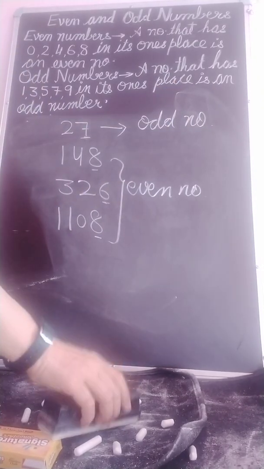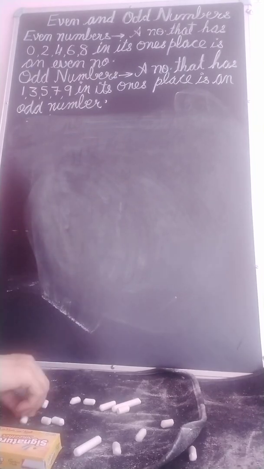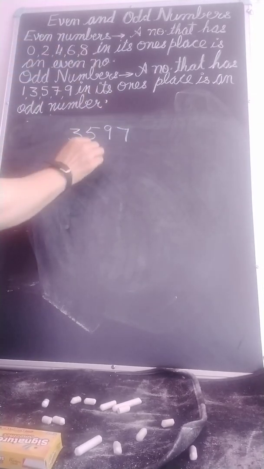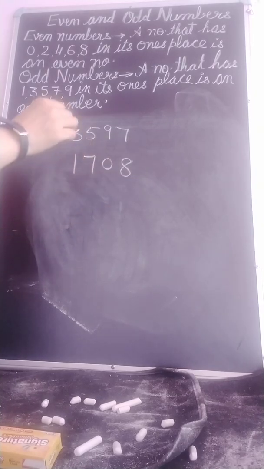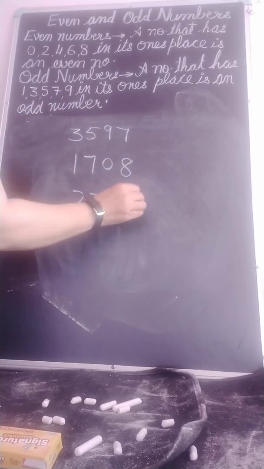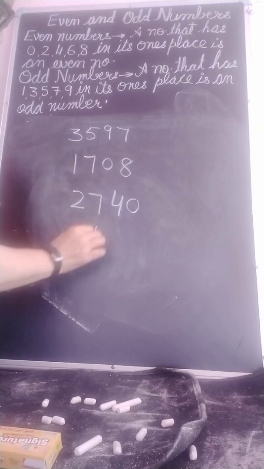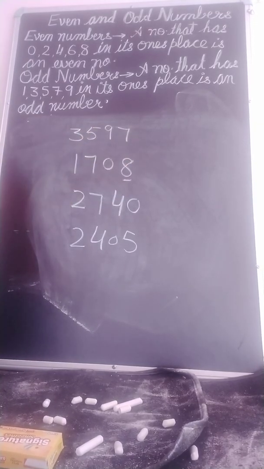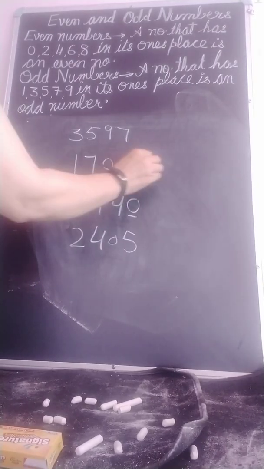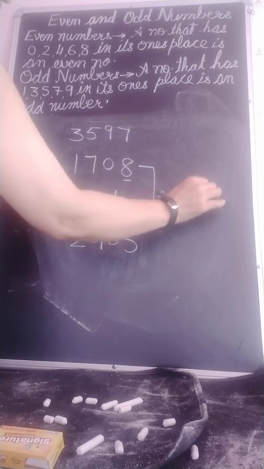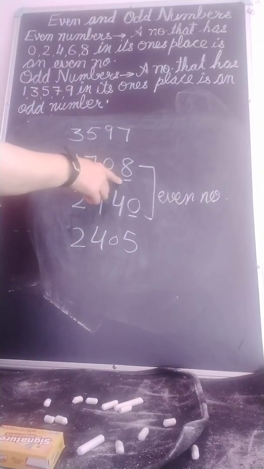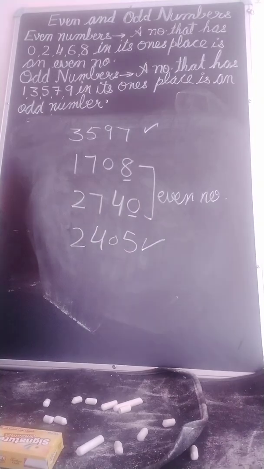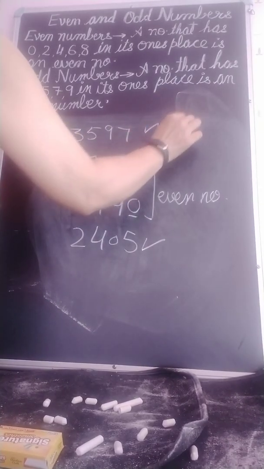Have you got it? Now some more examples, try to understand. If you have 3597, 1708, 2740, 2405, again look at the ones place. 8 is in the table of 2, 0 is also in the table of 2, so these two are even numbers. 1708 is an even number, 2740 is also an even number, and these others are odd numbers.